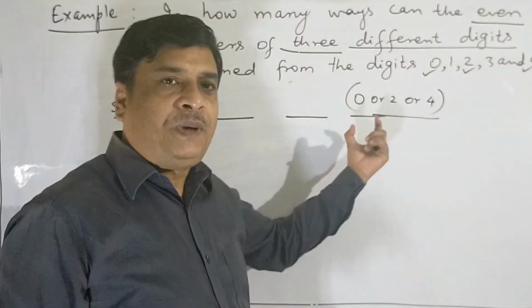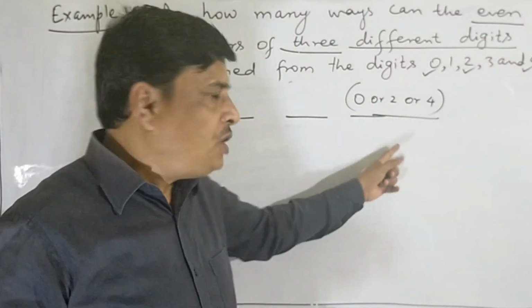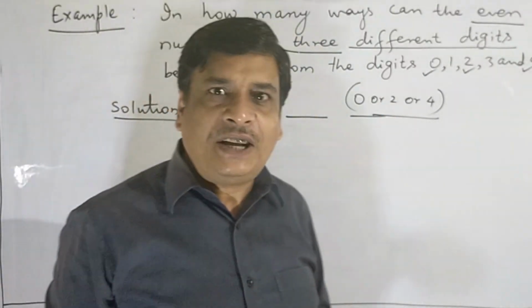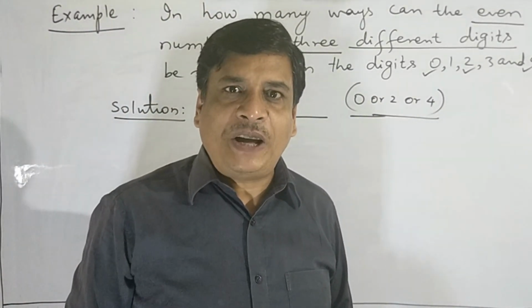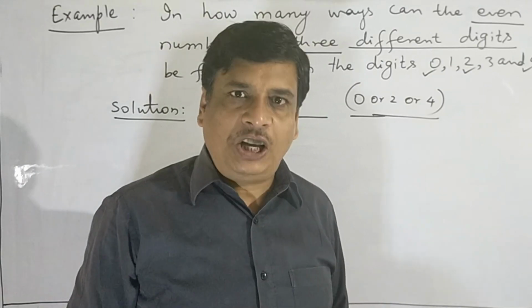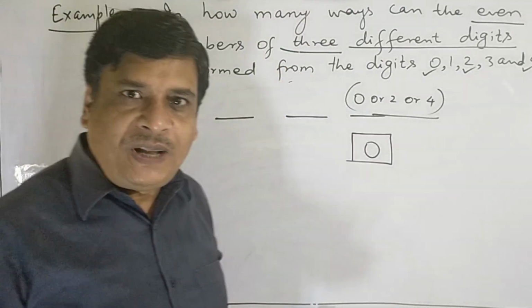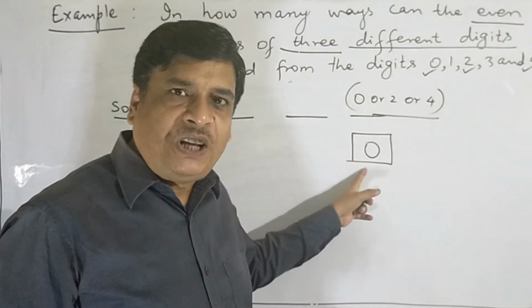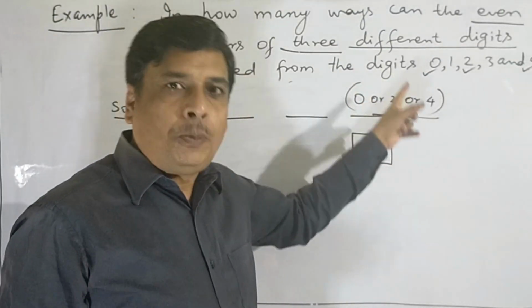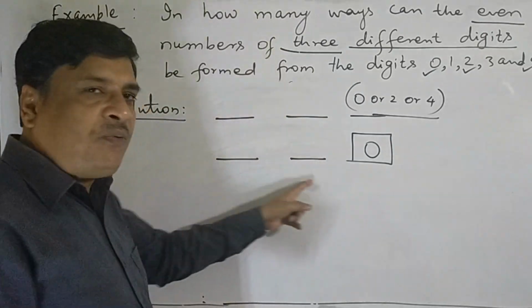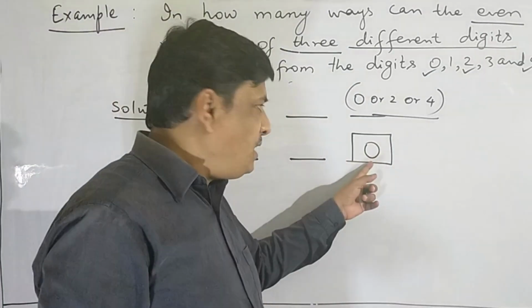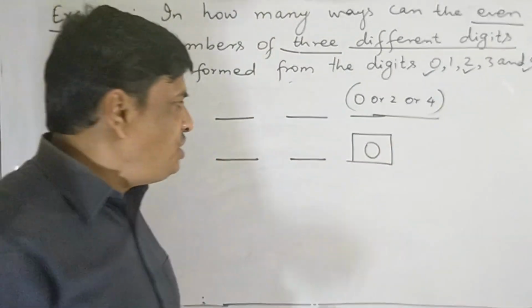Out of these 3, if any one of them is taken at unit place, whatever be the choice for tens and hundred, the resulting numbers definitely will be divisible by 2. Definitely will be even. To form such even numbers, fix unit place by 0 or 2 or 4. So this is one choice. This is one way of forming even numbers, where unit place is fixed by the digit 0.